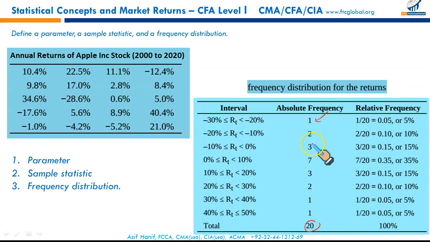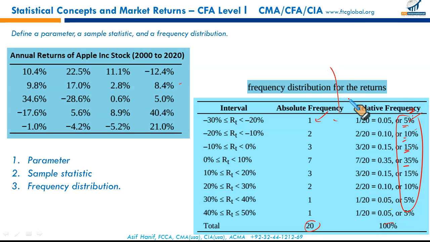20 items, 20 returns. So the first class contains 1 return out of 20, so 1 by 20, 5%. The second class contains 2 returns out of 20, so it's 2 by 20 times 100. So this is called the relative frequency. The first class carries 5% of the data, the second 10%, 15%, 35%, and so on. All classes combined take 100%. So this is how we tabulate the data.